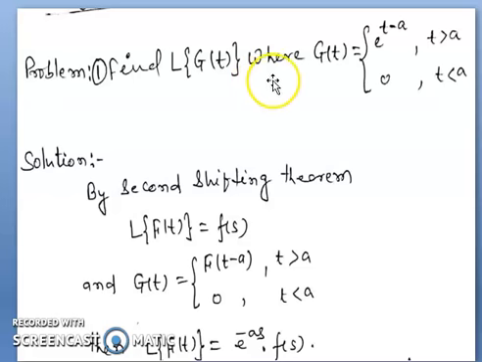Now taking an example based on the second shifting theorem of Laplace transform. Find L of g(t) where g(t) is defined as e to the power t minus a when t is greater than a, 0 when t is less than a. Now from the second shifting theorem we already know that L of f(t) equals F(s), and g(t) is defined as f(t minus a) when t is greater than a, 0 when t is less than a. So the value of L of g(t) from the second shifting theorem is e to the power minus as into F(s).